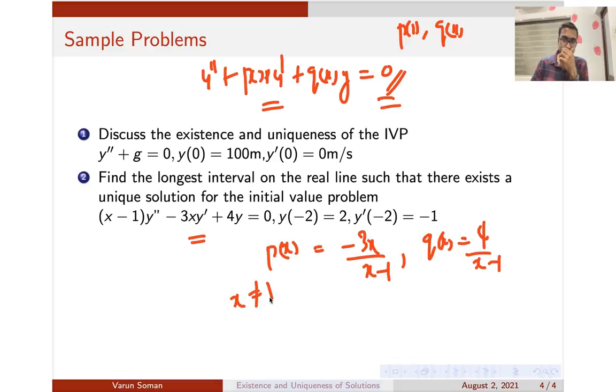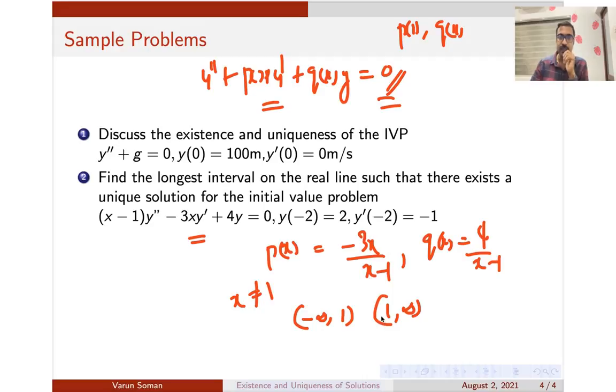Except x equal to 1, at every other point the functions are continuous. So which open intervals can we say? The function is continuous in the open interval minus infinity to 1, and also 1 to infinity.